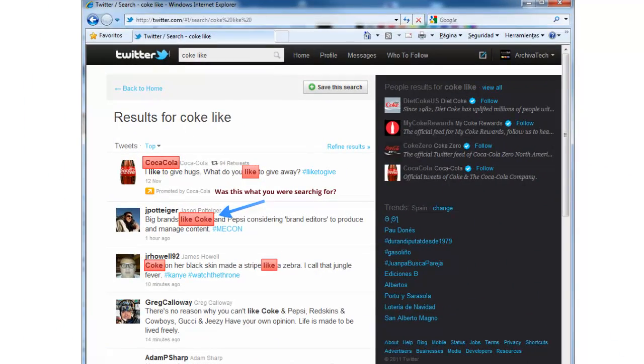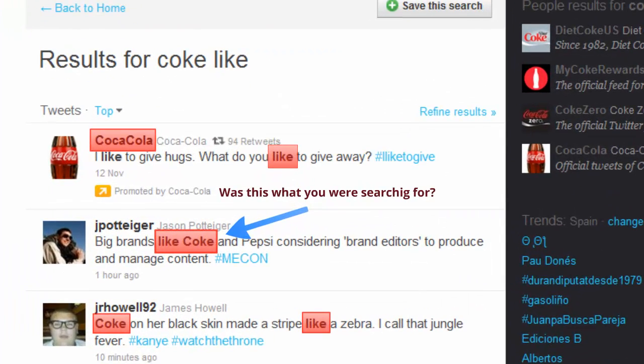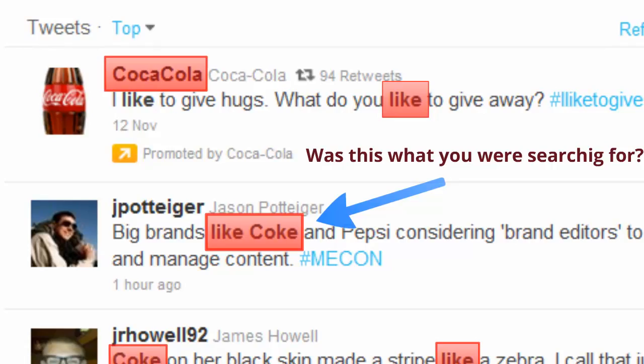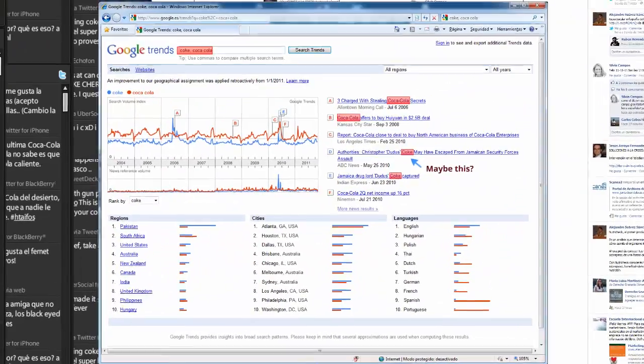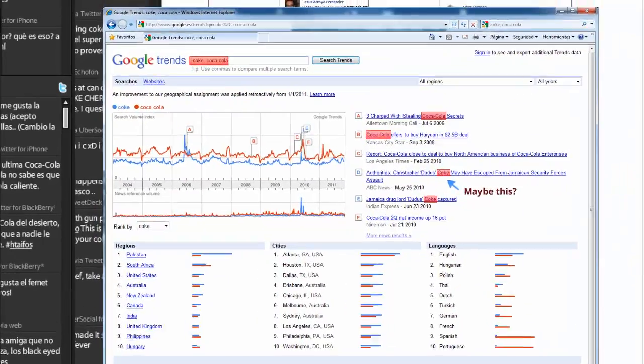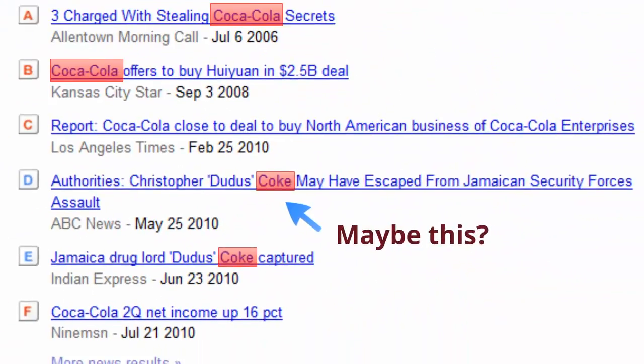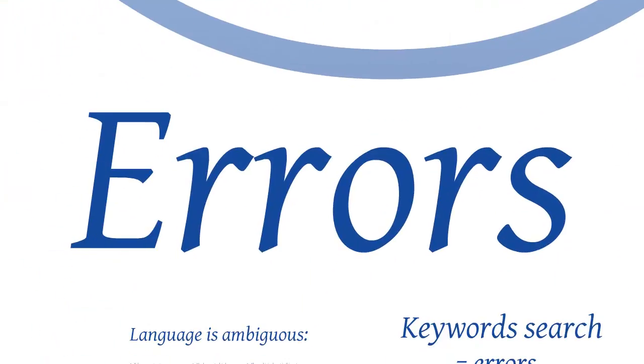If I go into detail, what do I find? Is this what I was searching for? Even the most reputable tools like Google Trends. Did I search for a cocaine dealer? Of course not. There is a huge percentage of errors.